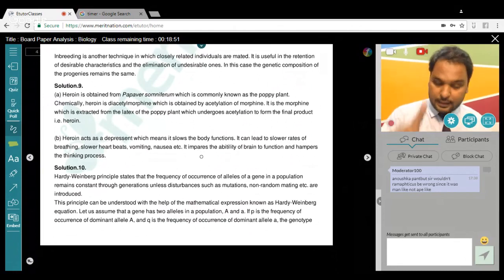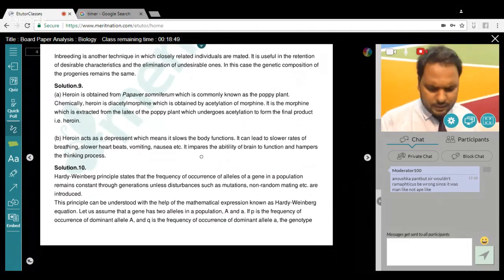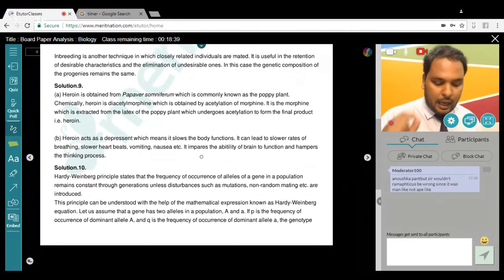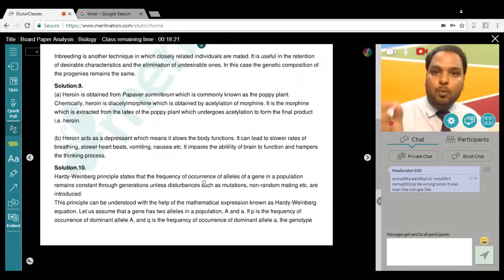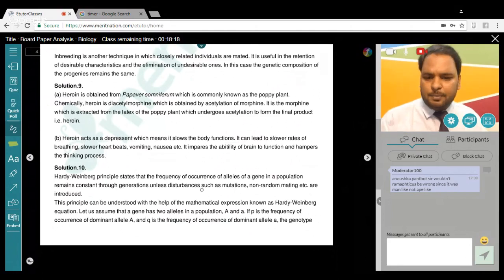The question here is question number 10. Maybe in another set the number will be different, but the sets are absolutely the same. Sets 1, 2, 3 are the same, just a little intermingling of the question numbers. Now, with the help of an algebraic equation, how did Hardy-Weinberg explain that in a given population, the frequency of the occurrence of alleles of a gene is supposed to remain the same through generations? p² + q² + 2pq = 1. That's the answer that you have to write here. But given that it was a 2 marks question, you have to just explain what is p, what is q, what is 2pq. And that you can explain easily. That's what the answer says here. Fine. All right.